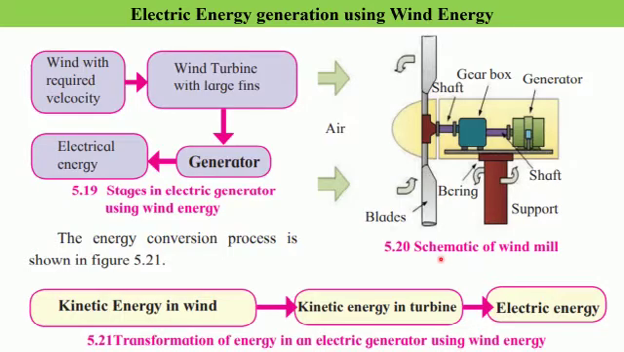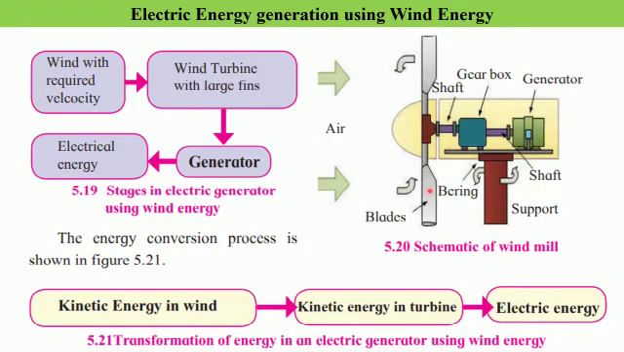Let us now try to understand the schematic of a windmill. The machine that converts the kinetic energy of the wind to electrical energy is a wind turbine. As the wind strikes the blades of the turbine, the blades rotate. Here we have the air striking the blades of the turbine, and as soon as the wind strikes the blades, they start rotating.